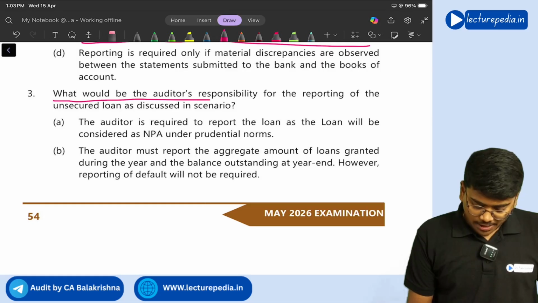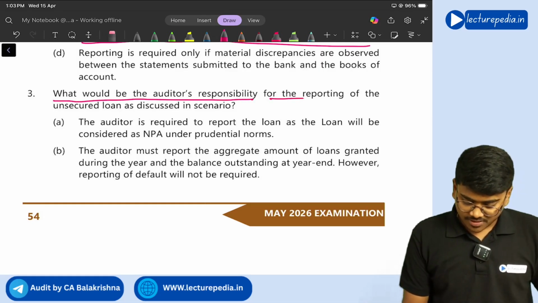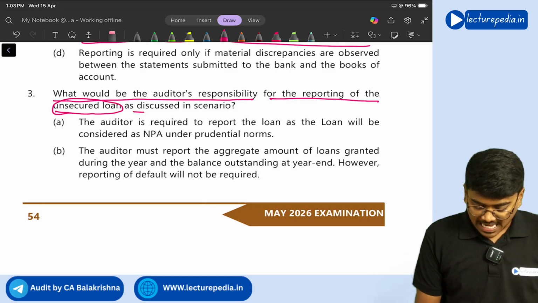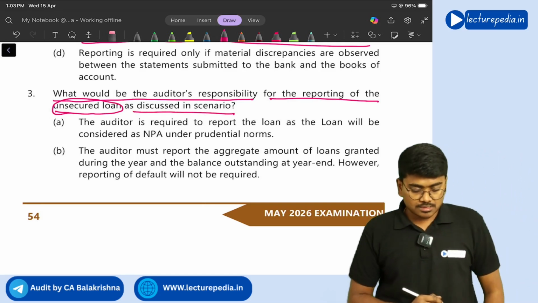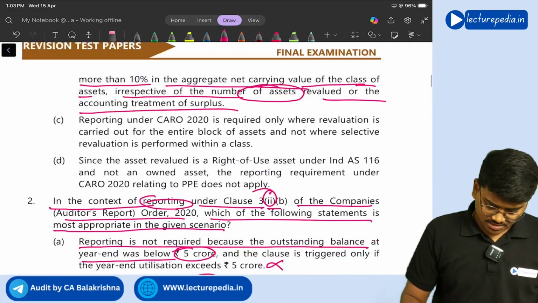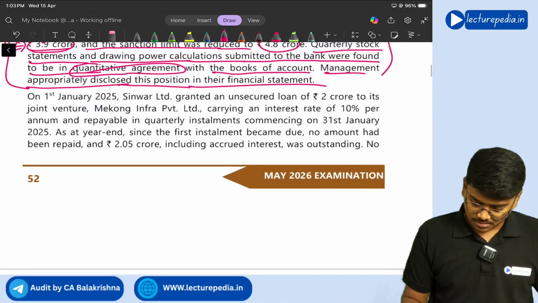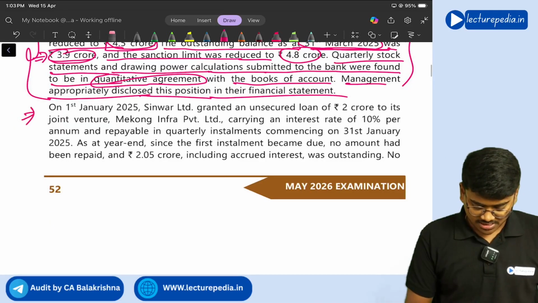Next, what would be the auditor's responsibility for the reporting of unsecured loan as discussed in the scenario? First of all, let us see what is the discussion with respect to unsecured loan. Yeah, this deals with unsecured loan.